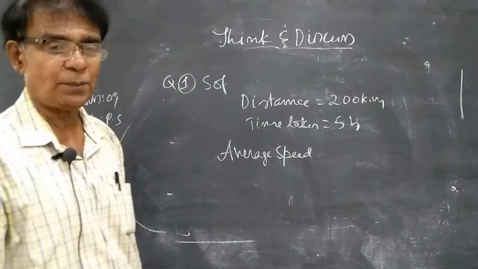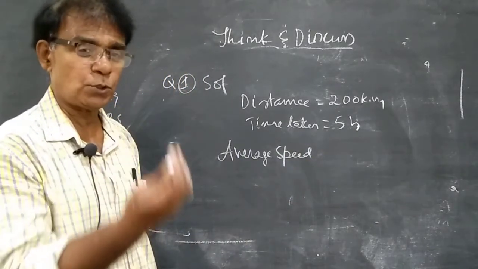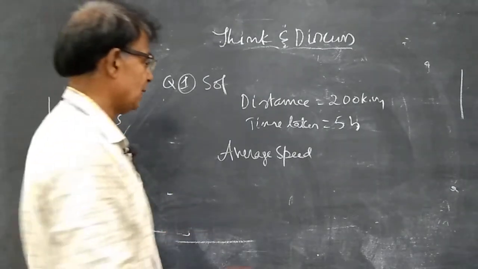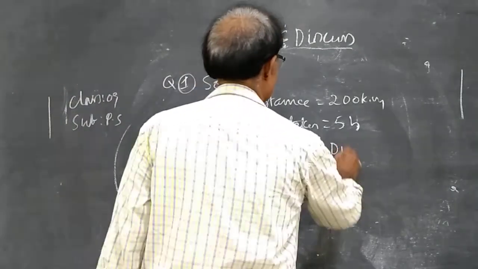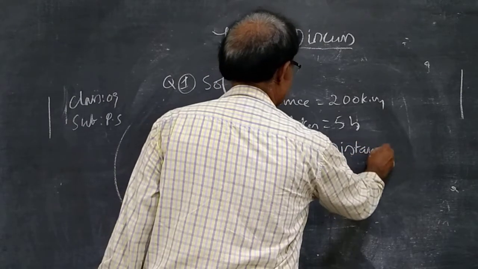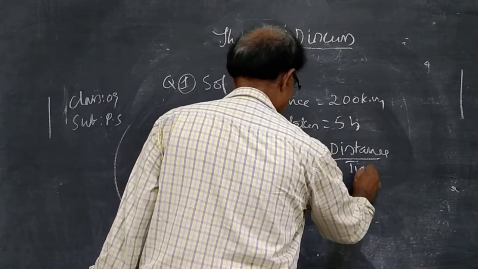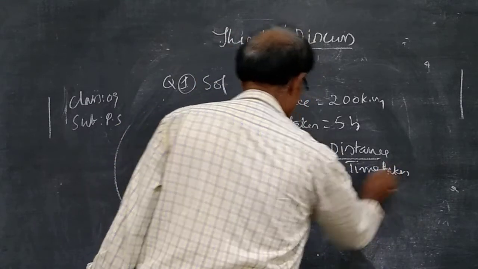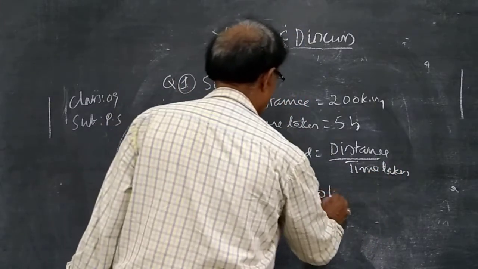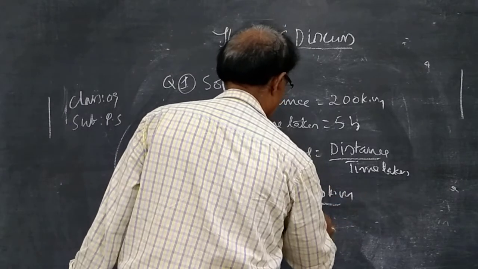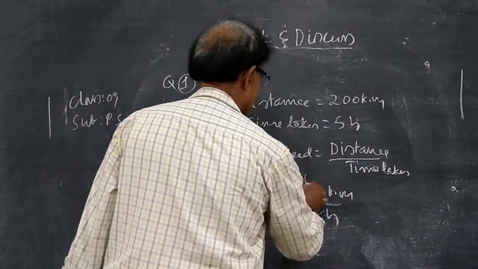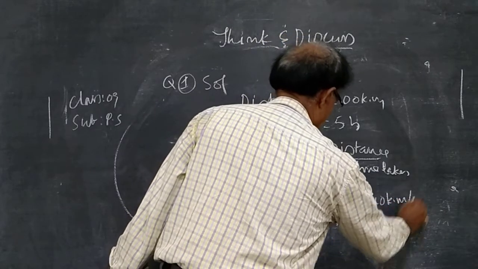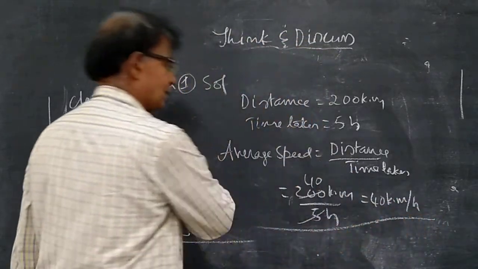When I explain problems, I will give the steps involved in solving them. Average speed is distance by time taken. That is 200 kilometers by 5 hours, which is 40 kilometers per hour.